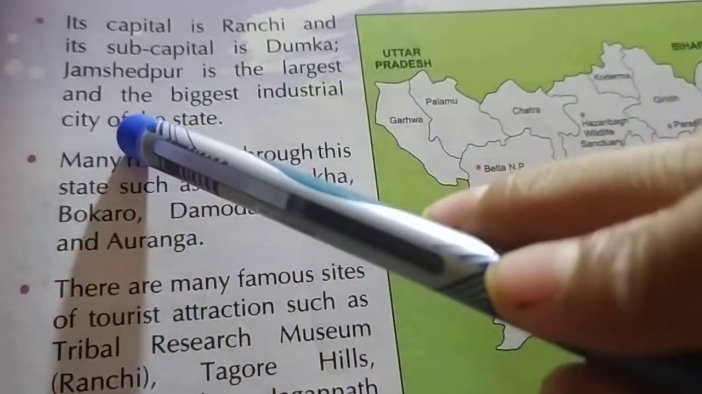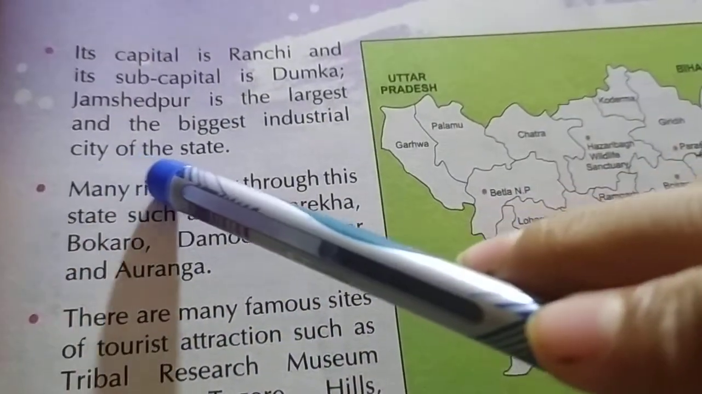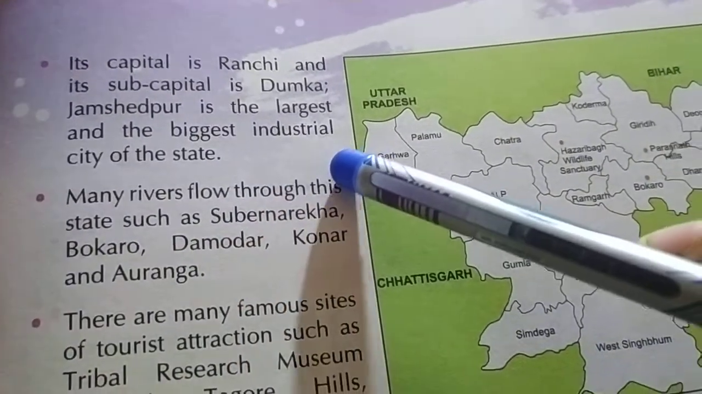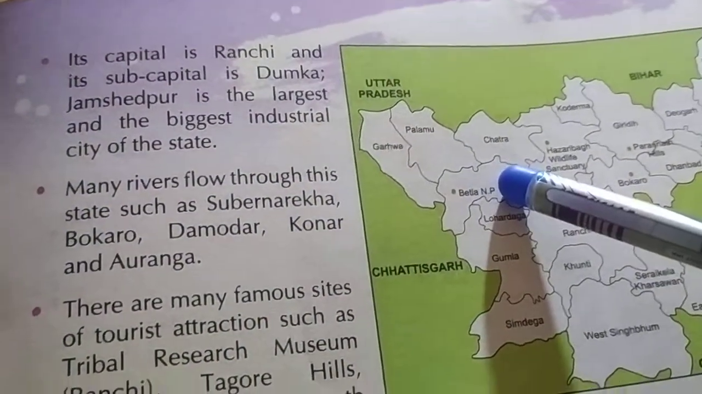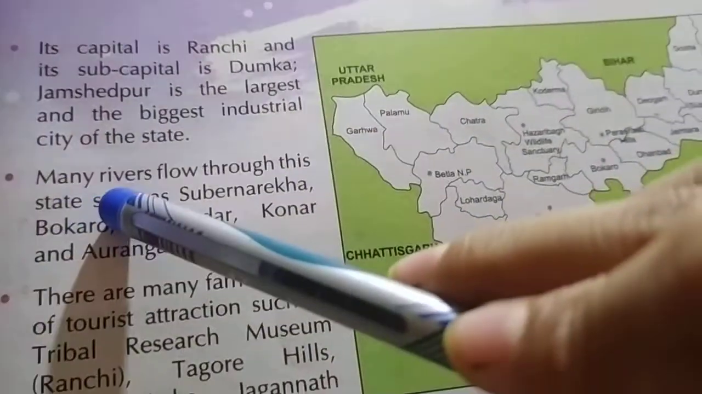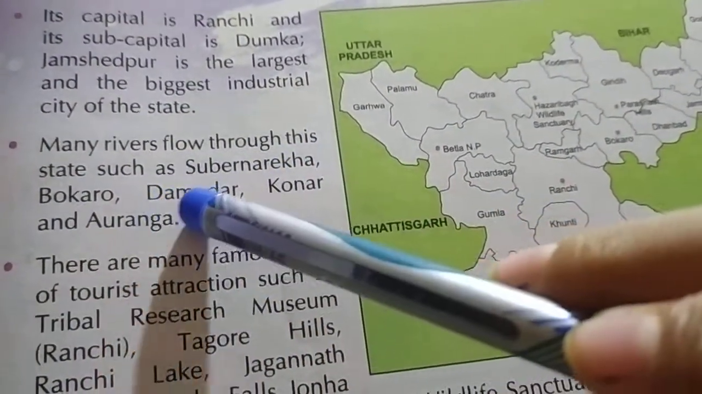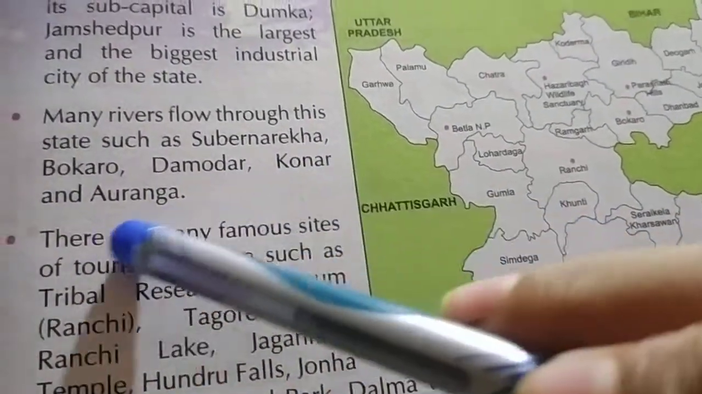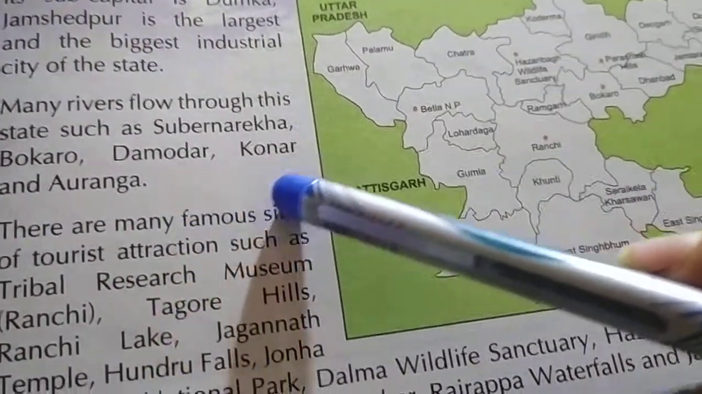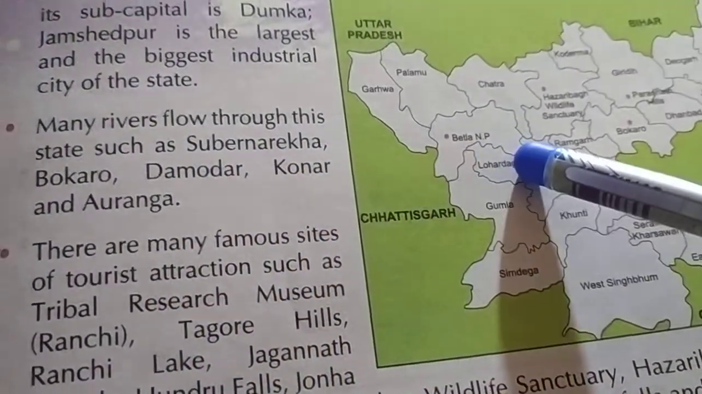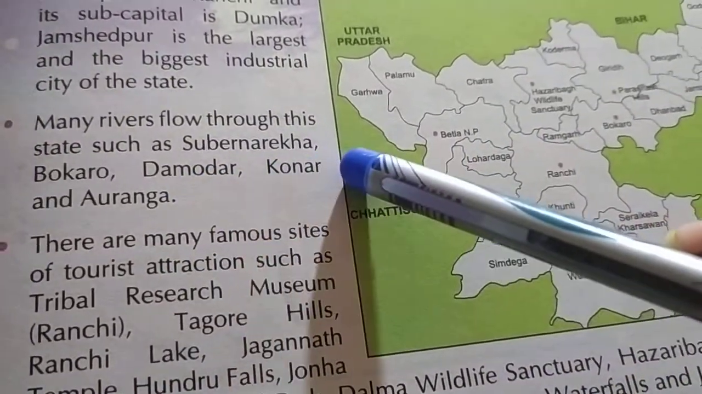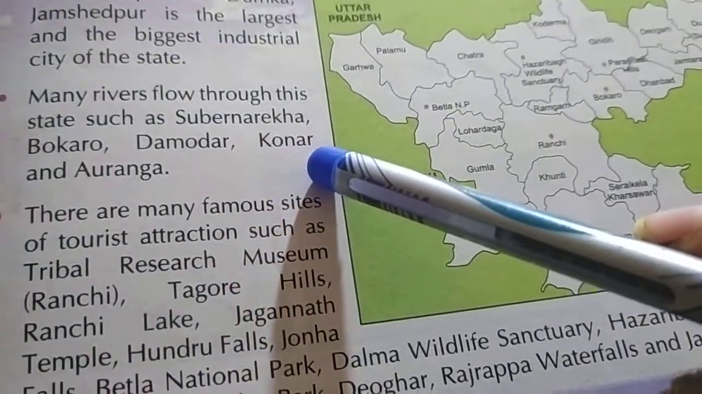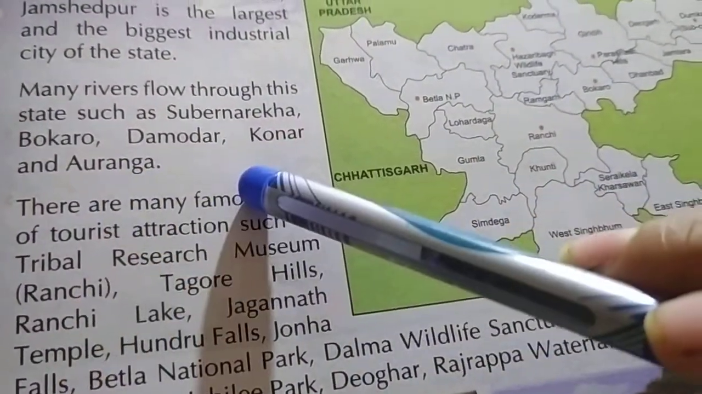Jamshedpur is the largest industrial city of the state. So, what is the largest industrial city of the state Jharkhand? The answer is Jamshedpur. Many rivers flow through the state such as Subarnarekha, Bokaro, Damodar, Konark and Iranga. Okay, so how many rivers flow through the state Jharkhand? One is Subarnarekha, second is Bokaro, third is Damodar, fourth is Konark and fifth is Iranga.